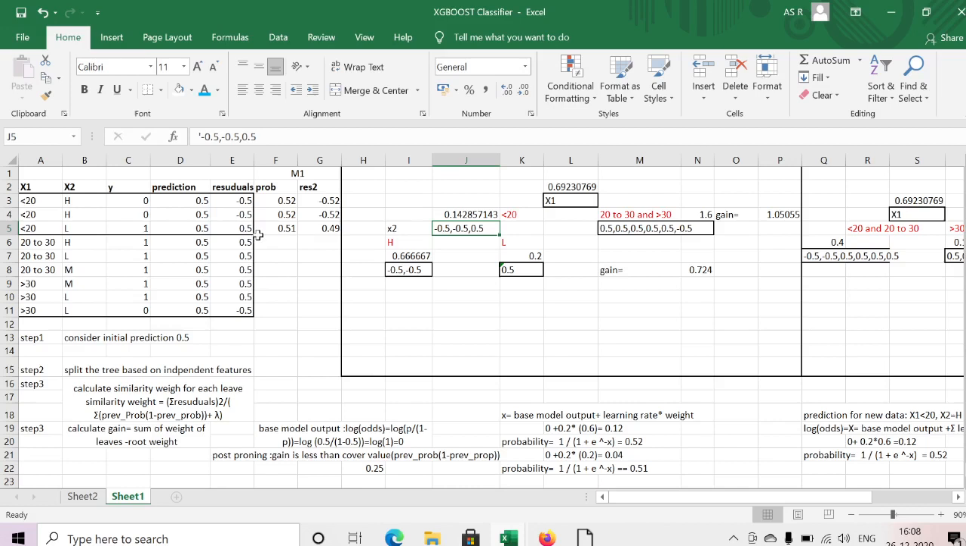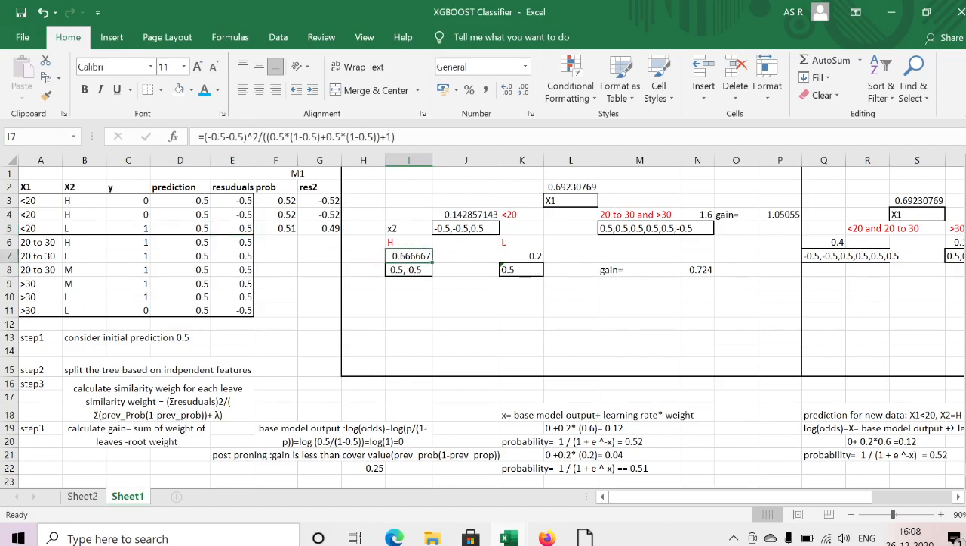Then from here I have high and low. From here, for my x2, if it is high I have two residuals, 0 and 0.5, and I am going to the left side. If my x2 feature is low, I have only the 0.5. Similarly I just divided my residuals.